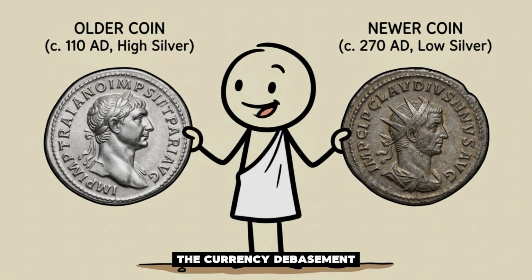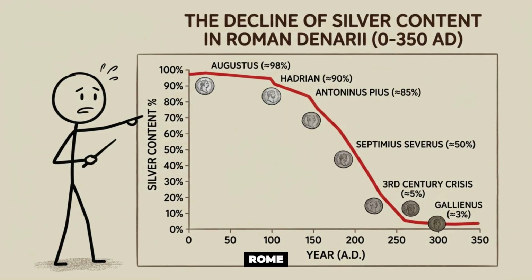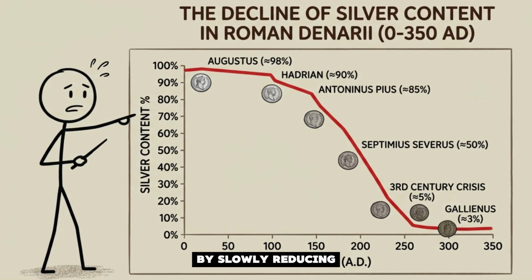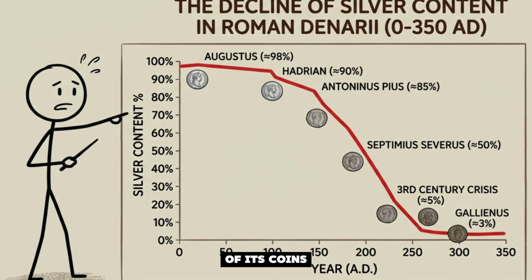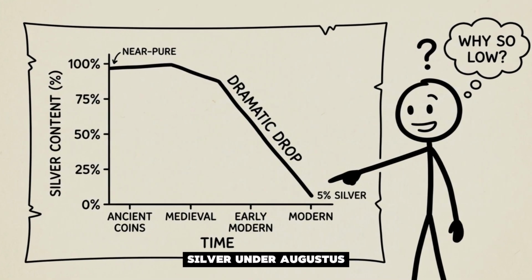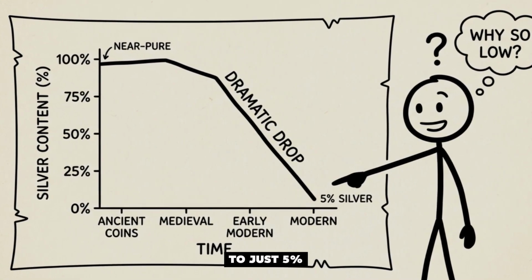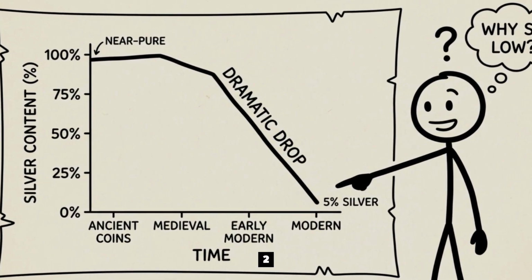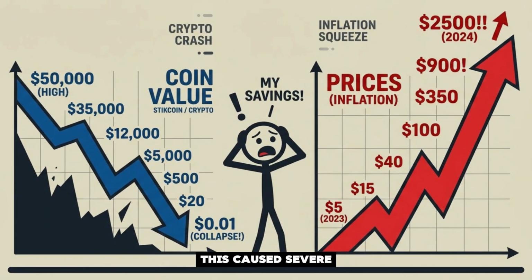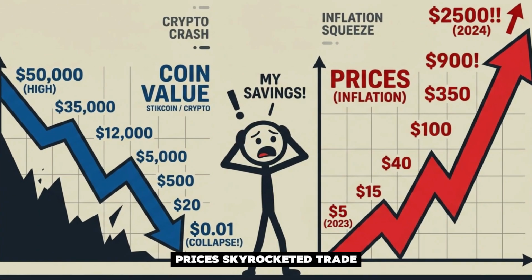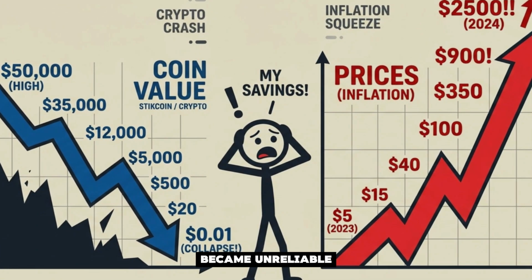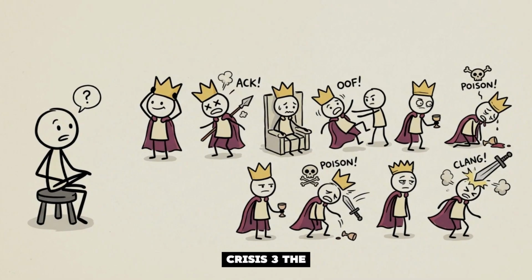Crisis 2. The currency debasement. Rome funded its armies by slowly reducing the silver content of its coins, from nearly pure silver under Augustus to just 5% silver by the 260s AD. This caused severe inflation. Prices skyrocketed. Trade became unreliable.